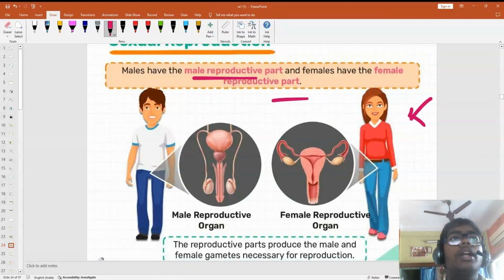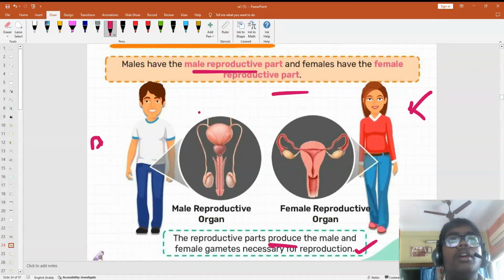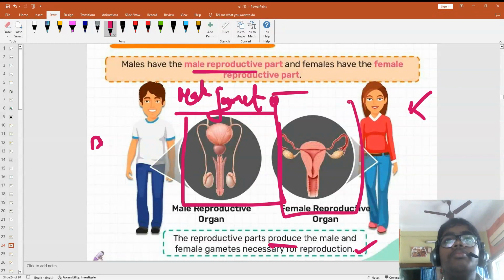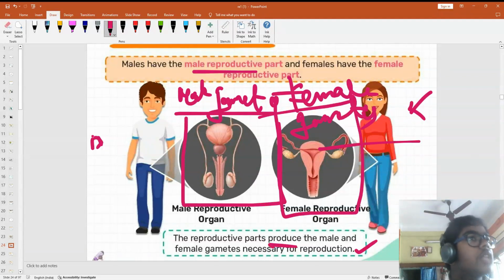This is the female reproductive and male reproductive part. The reproductive parts produce the male and female gametes. These help in production of male gametes, and this in production of female gametes. All the parts we are learning in detail. Some extra information I will also be giving, that is of class 10.